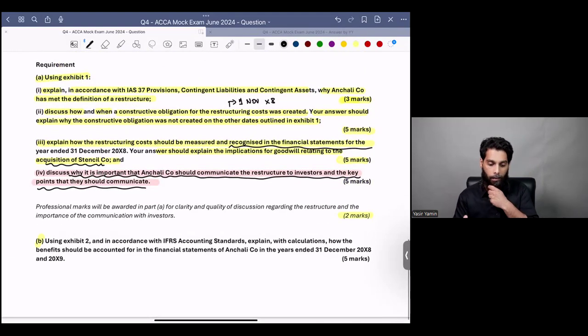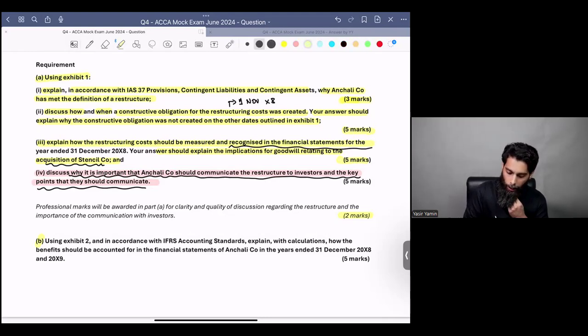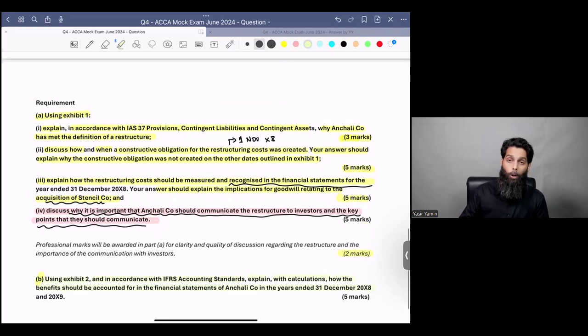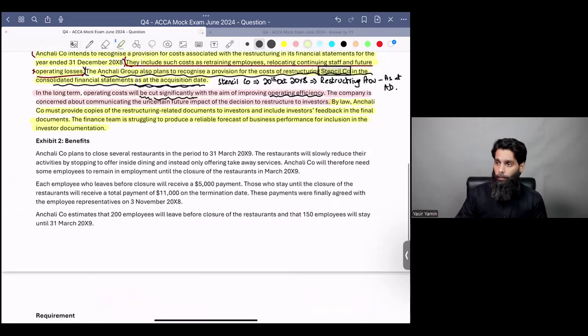Once this has been done, I'll move to the last requirement of this question. It says that using Exhibit number 2 and in accordance with IFRS, explain with calculations how the benefits should be accounted for in the financial statements for the year ended 31st December 2008. Exhibit number 2 relates to benefits, and I want your answer. And guys, if you don't answer me, this class is over. I want your answer. All right.